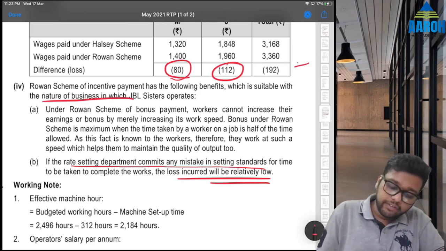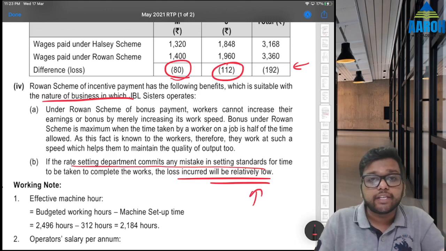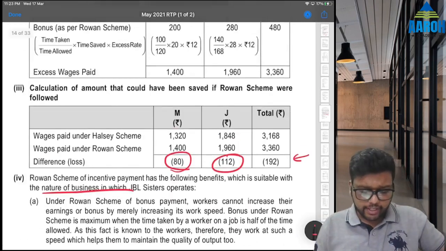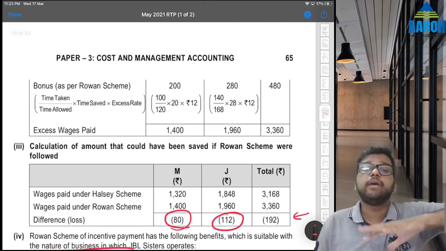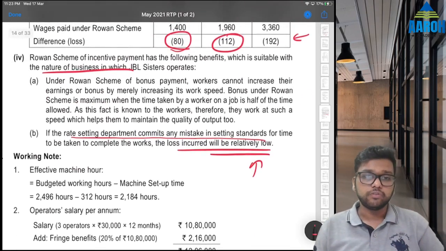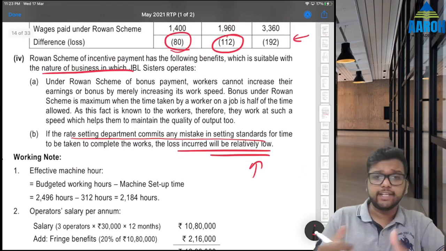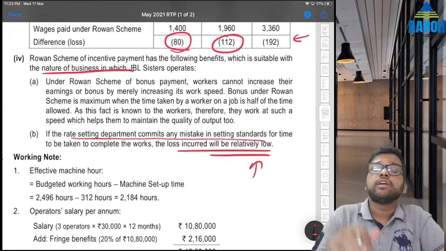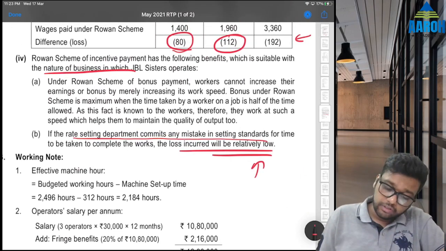What is given here and what is given here is not matching. Why? Because here time saved is not that much. If time saved increases even more, then this statement will be true. So ideally what you should write is, if the rate setting department commits any mistake, the loss incurred will be relatively low for higher time saved.